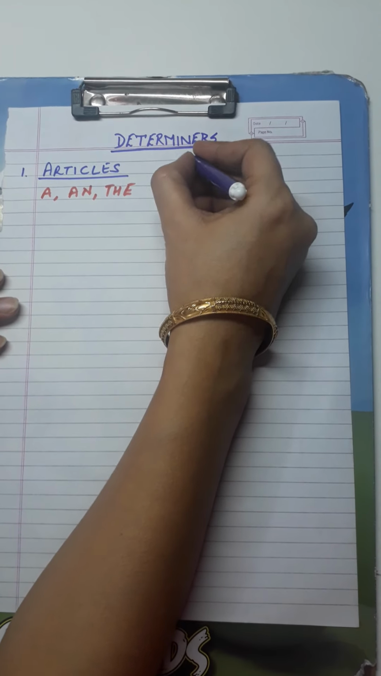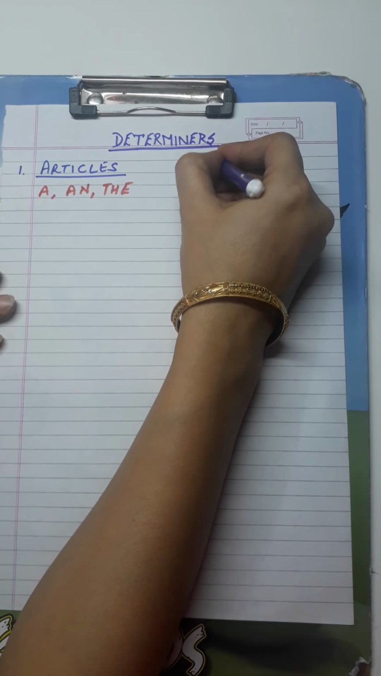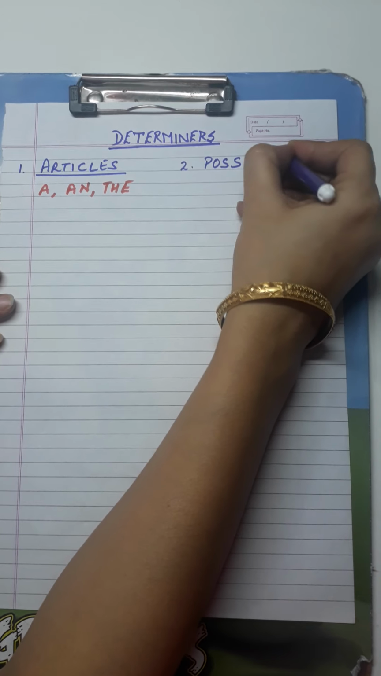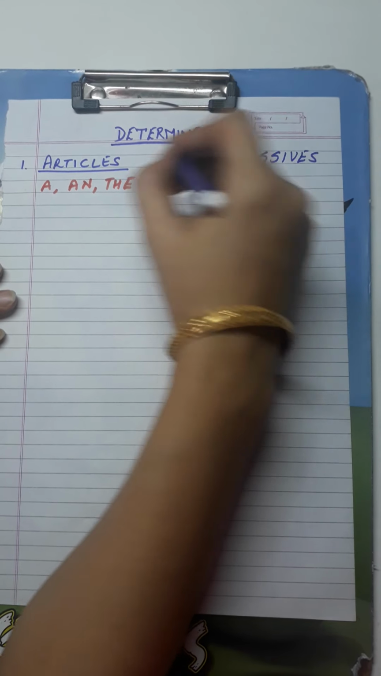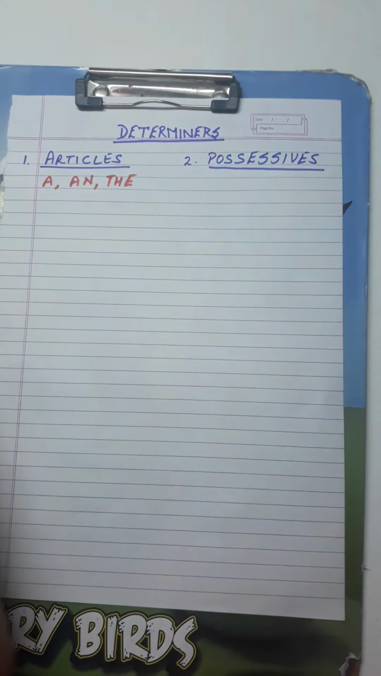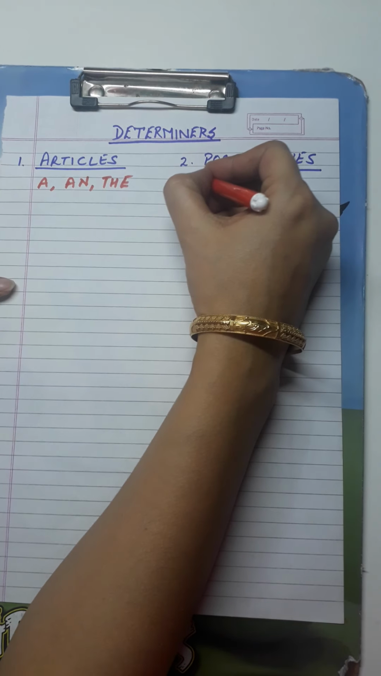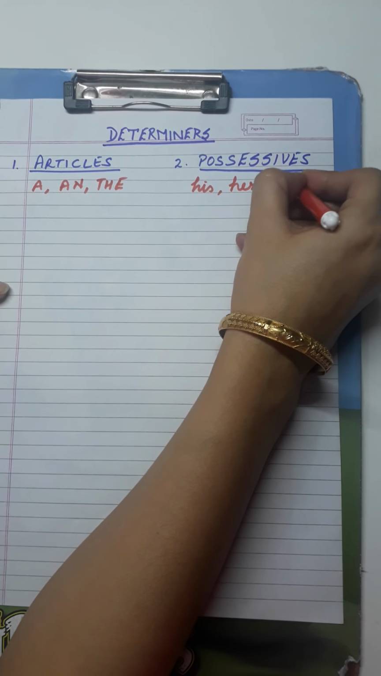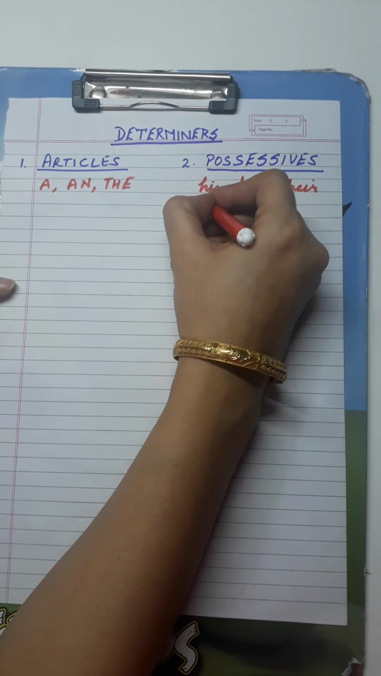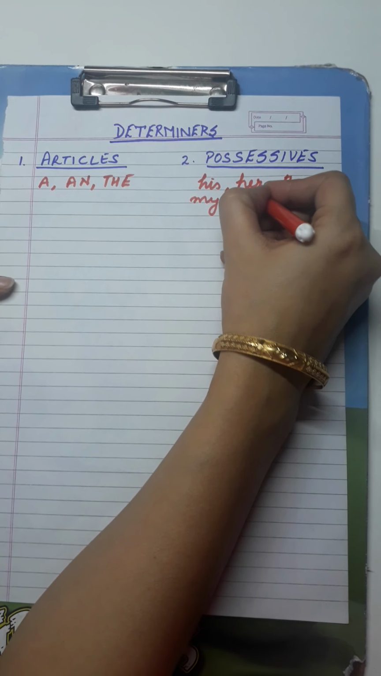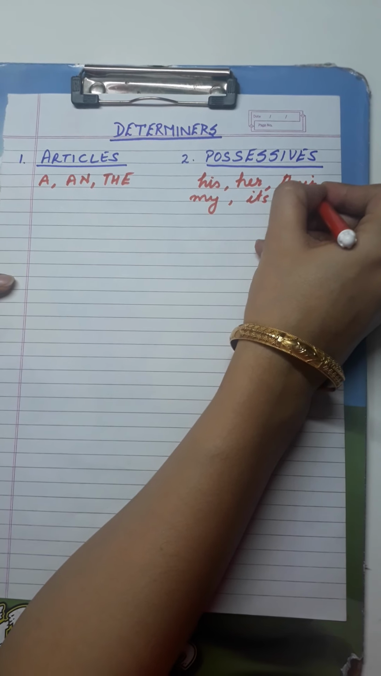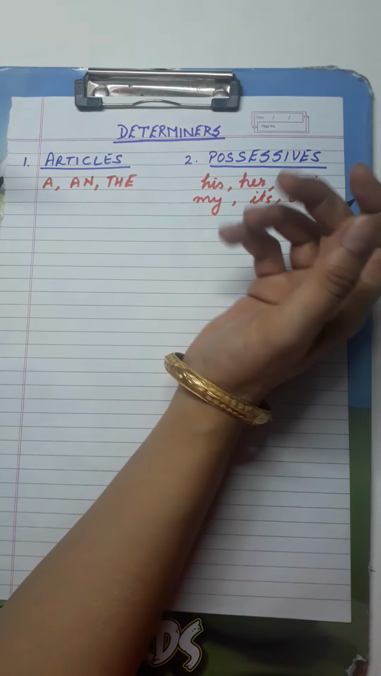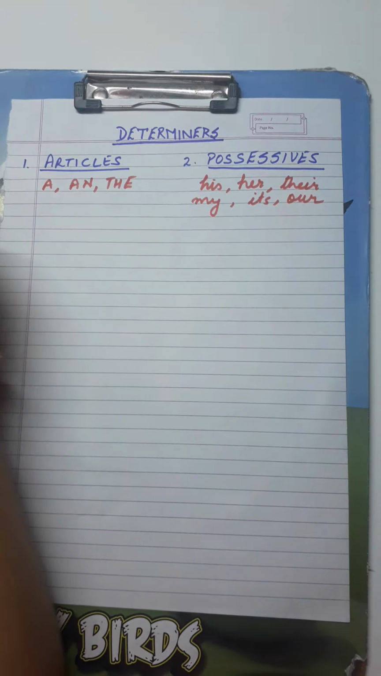The second type of determiners is possessives. Now what are possessives? Possessives are like his, her, their, my, this is my room, its, are. Fine. So where we get the possession of something, those are possessives.